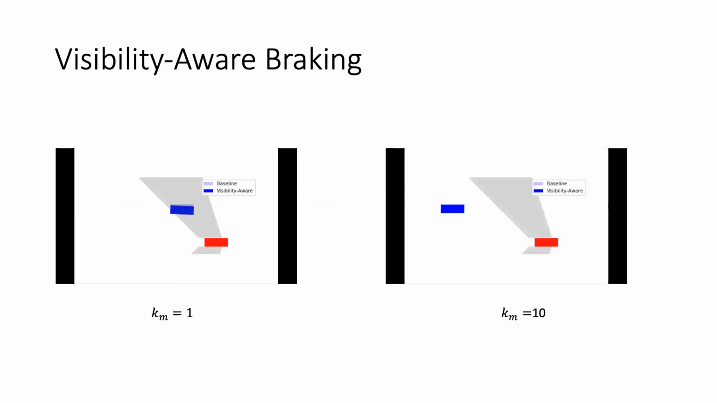And on the right, we increase the weight tenfold and show that the visibility aware planner also comes up with a trajectory that tries to maximize the amount of time it is visible to the other vehicle. And you can see that we have a varying amount of deviation from that baseline, showing that we can tune this parameter to get the desired amount of responsiveness to the visibility aware planner.